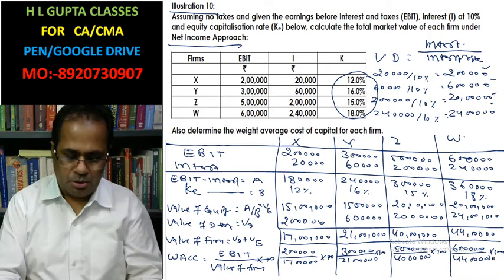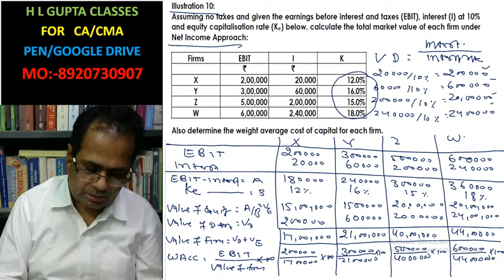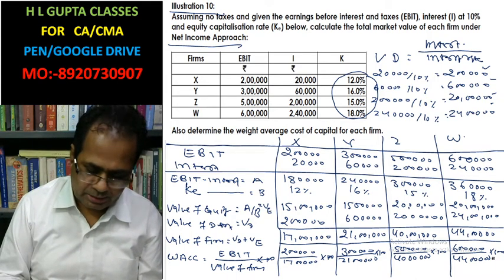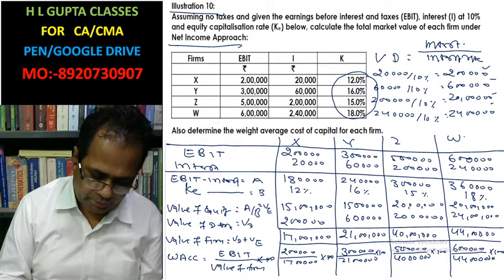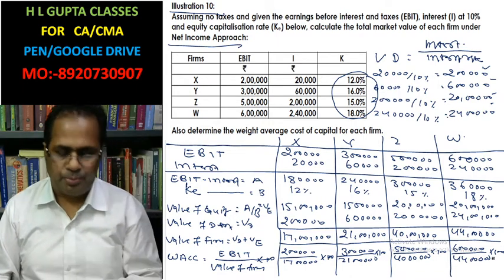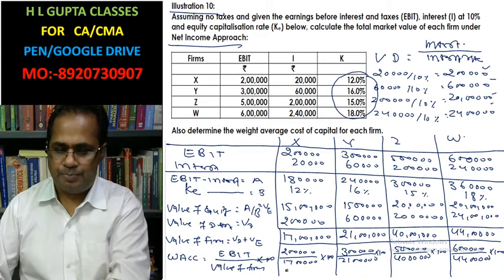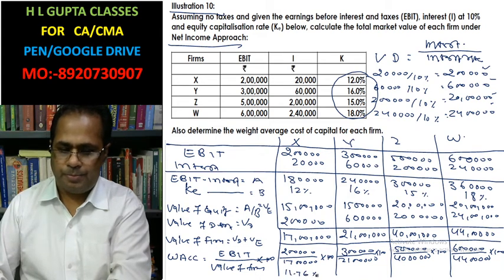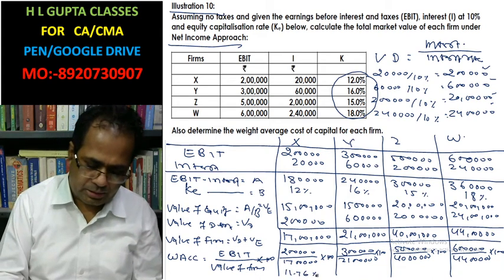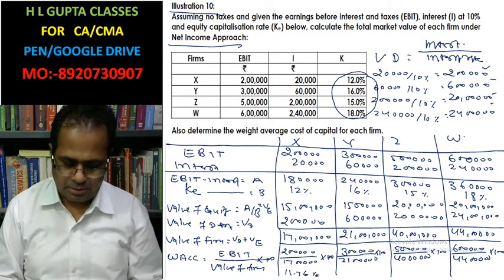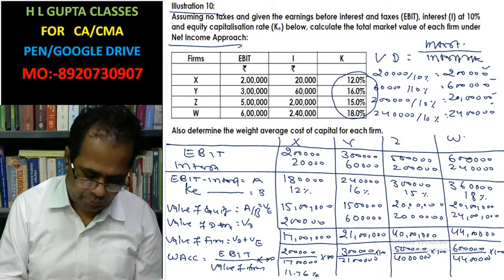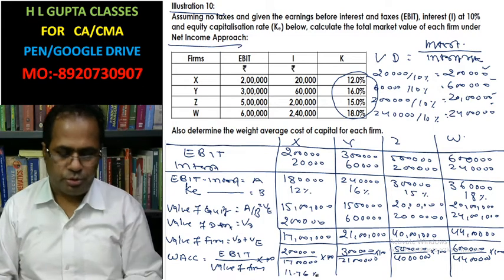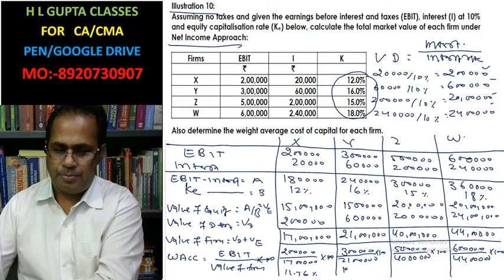Look at it. 2 lakh divided by 17 lakh into 100, 11.76%. 3 lakh divided by 21 lakh into 100, 14.28%.